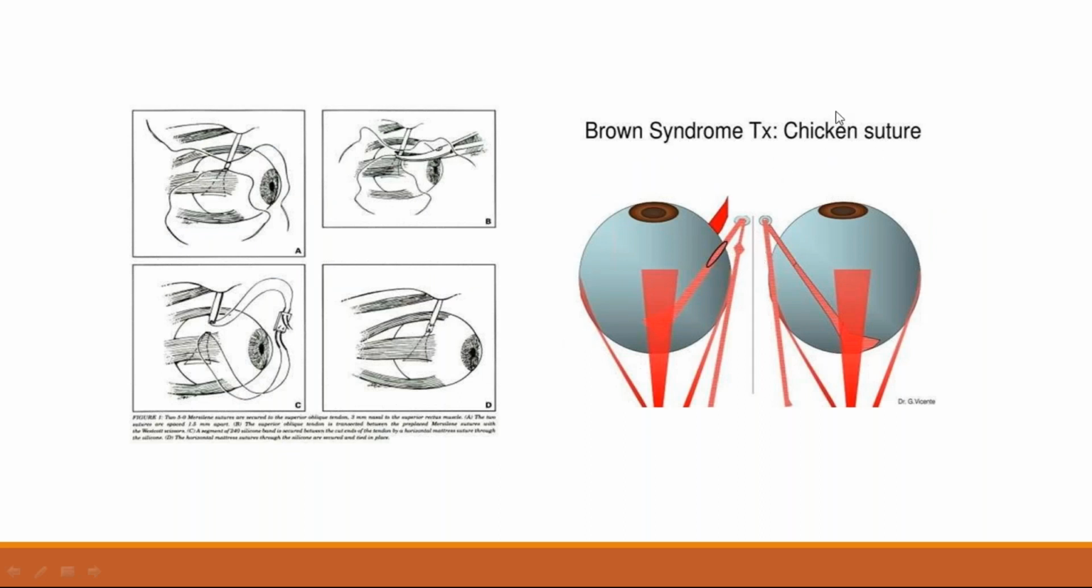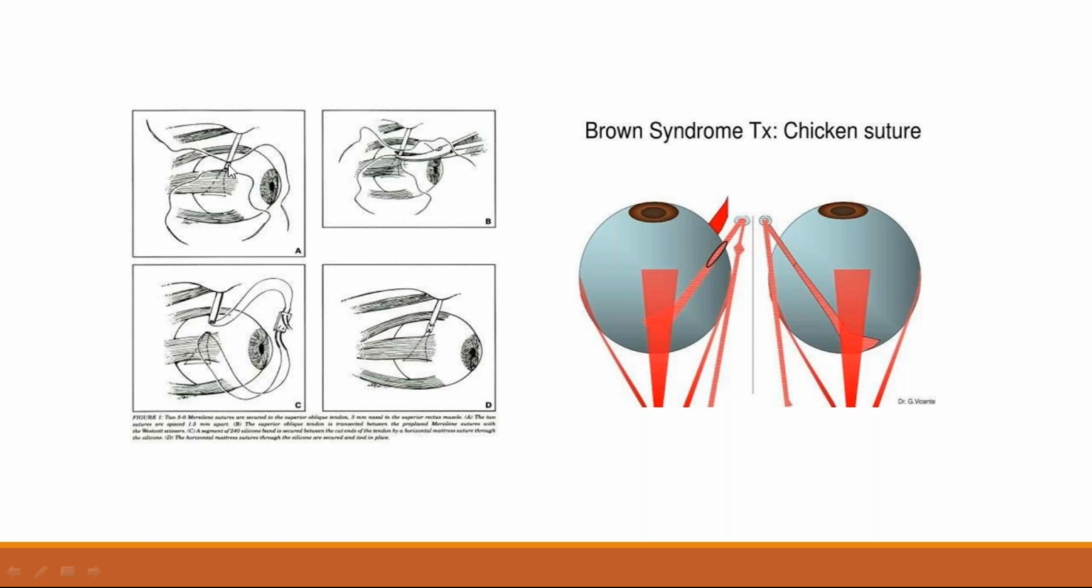This is the chicken suture technique, where you are cutting the tendon of the superior oblique muscle. After splitting the superior oblique tendon, you are placing a silicone band and suturing it here. This is the example.